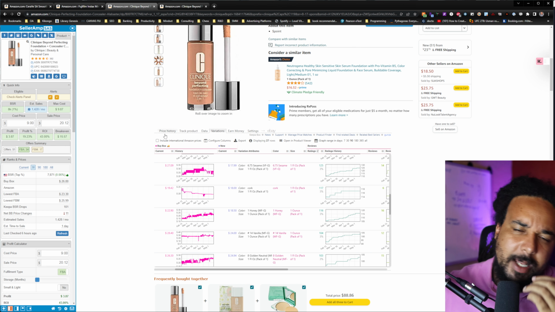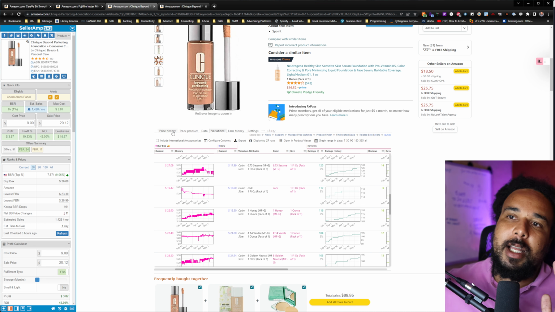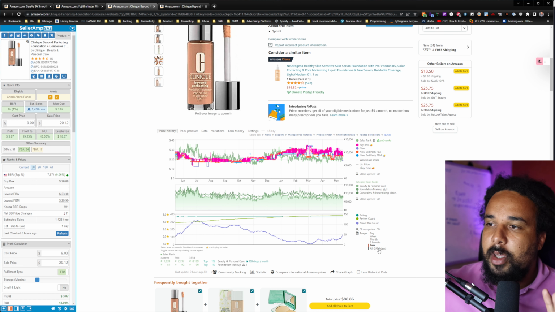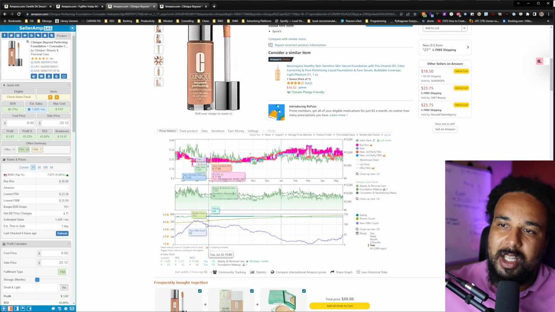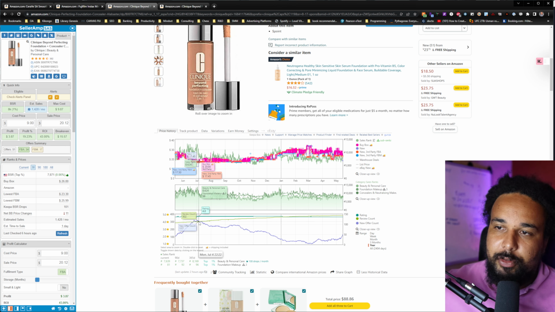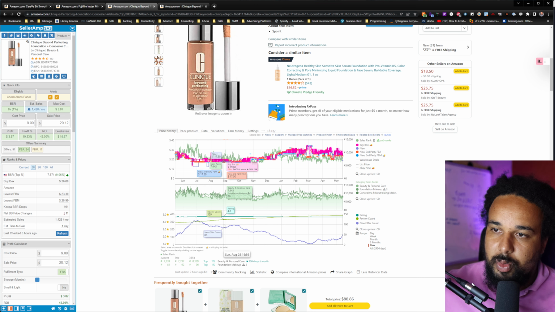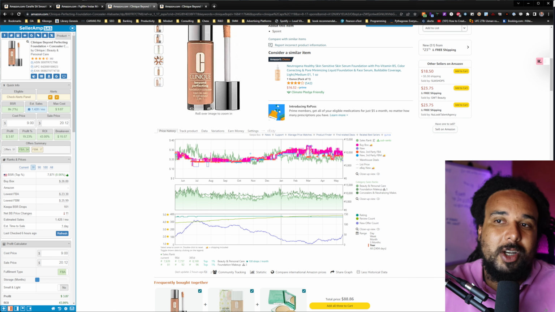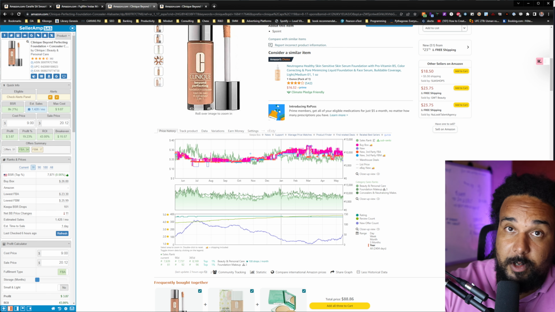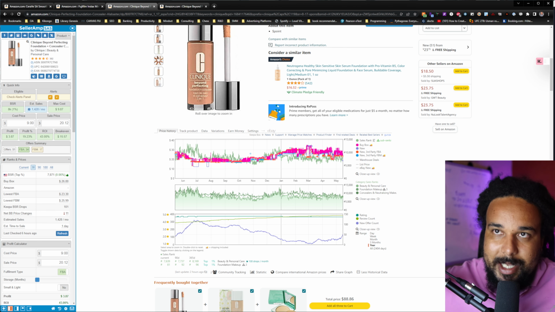But another thing that you can look at, and not the last thing, because there's another thing that you could look at, is the speed at which the number of offers is going down. If you look at the yearly view, from July 4 to, let's take it to August 28, we lost like 30 offers, right? So if we lost 30 offers, that means that 30% went out of stock. If 30% went out of stock on that specific variation, that means that this variation is selling. And this is going to be super helpful to you, especially on those listings which have way fewer offers.